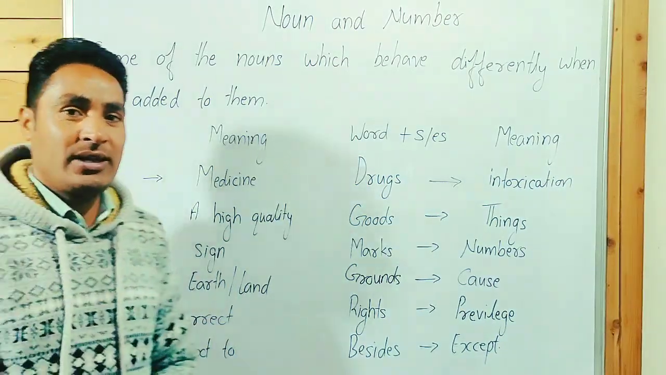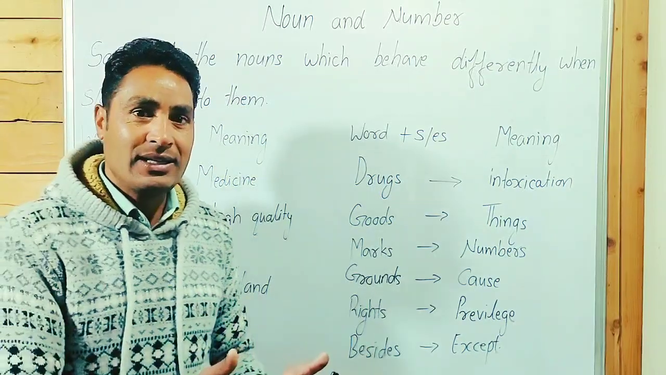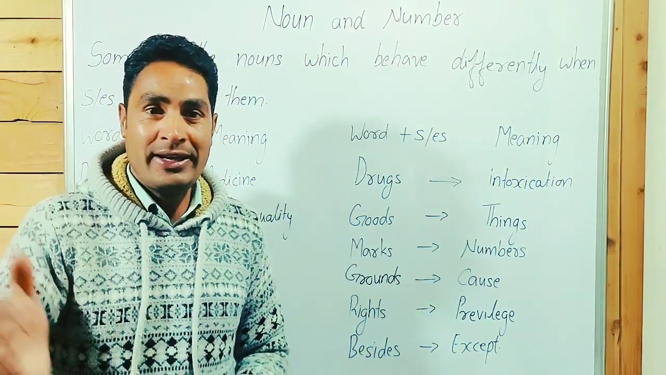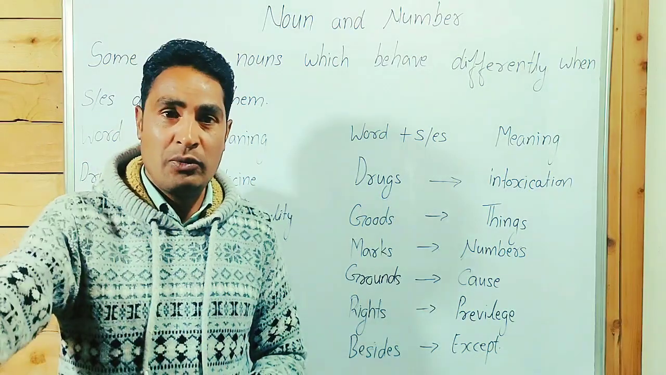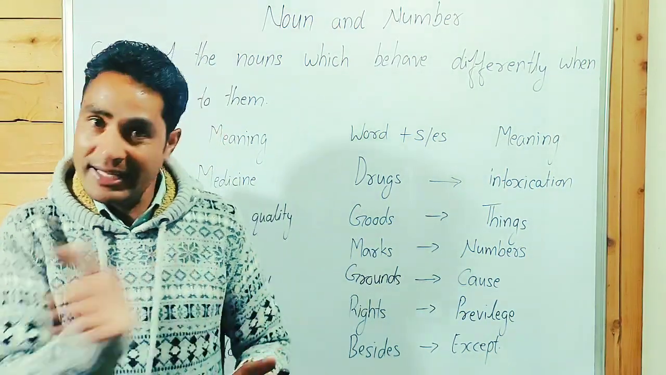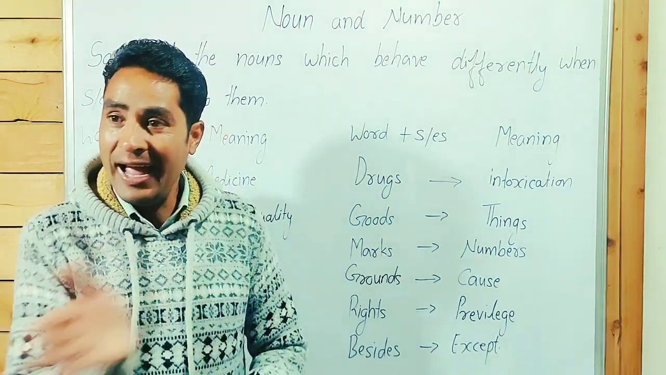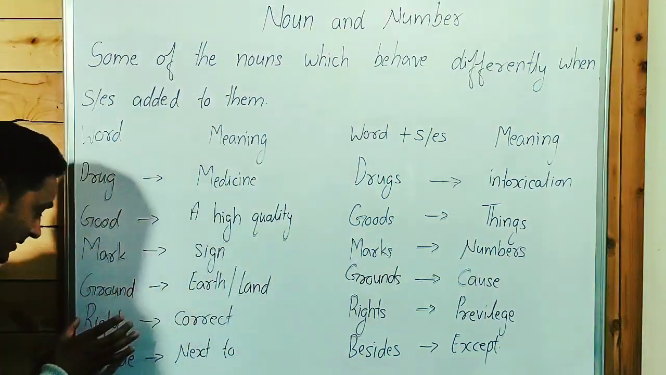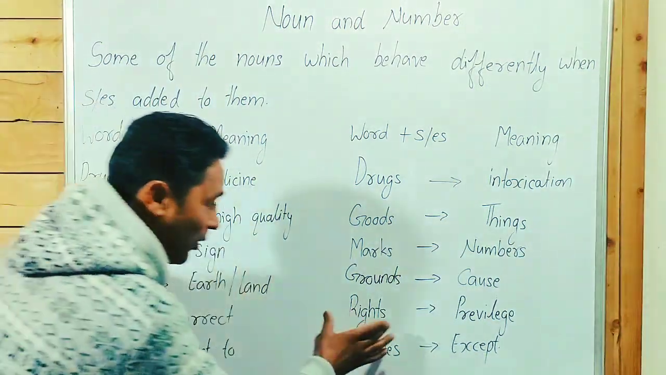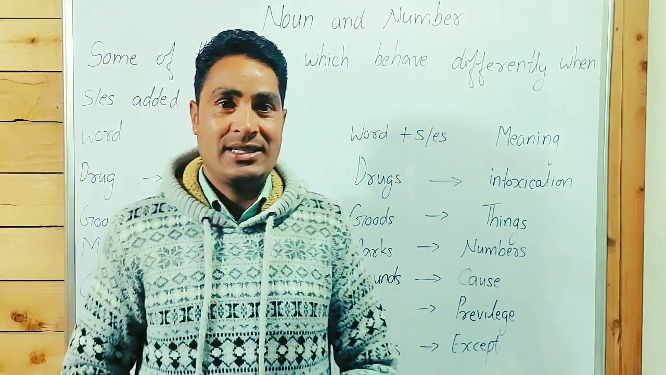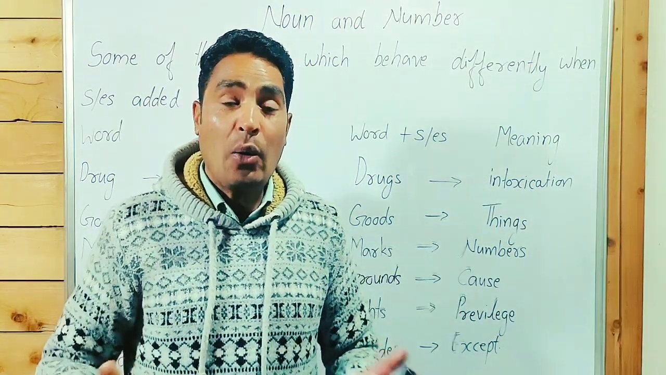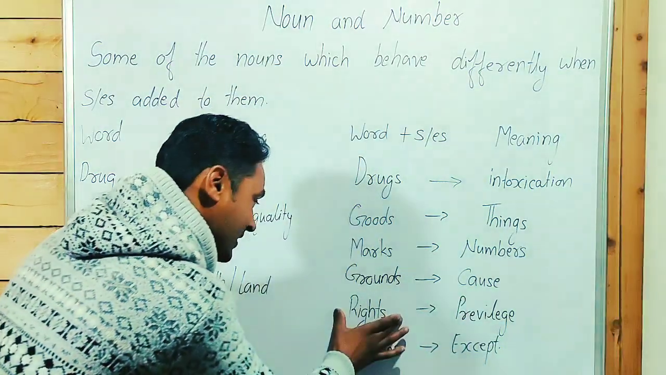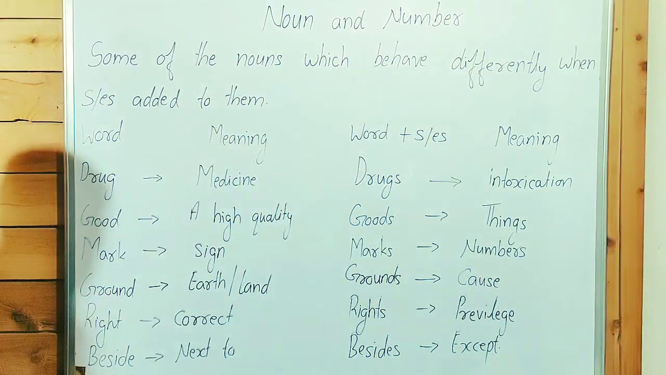Right has two meanings. One is correct. The second meaning is right hand, left hand. Go ahead five kilometers, and after that there is a junction and take a right. So that right is that right. When we talk about rights, it means privileges, like human rights, our rights. Rights is different, right is different.